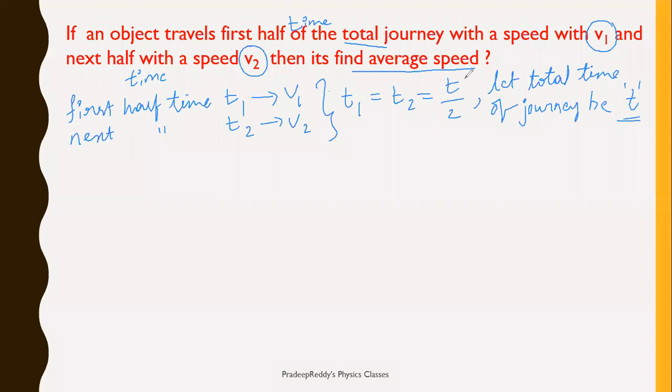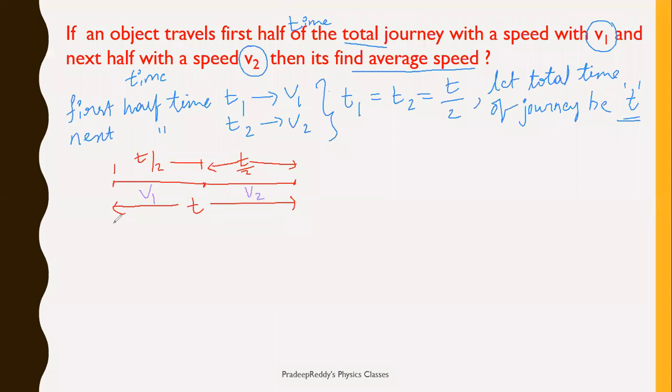Now let me go with the pictorial representation. Total time taken is t seconds, right? From here to here it is t. The first half of the journey is t by 2, from here to here it is t by 2, and from here to here it is t by 2. During the first half it is traveling with speed v1, and in the next half with speed v2.